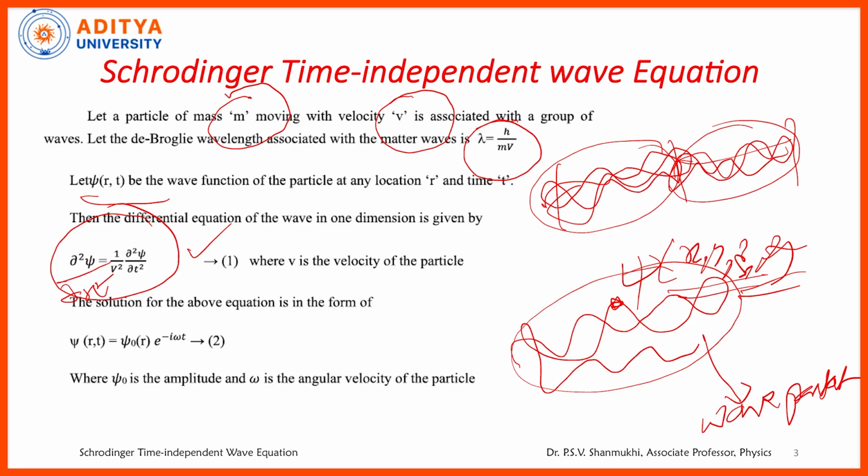The solution of that wave equation is given by psi of r comma t. In a 1-dimensional system, you can take psi of x comma t. Psi naught into e power minus i omega t, where psi naught represents the amplitude function and omega is the angular velocity of the particle. This is the solution.